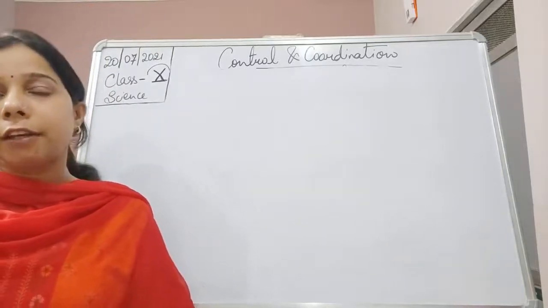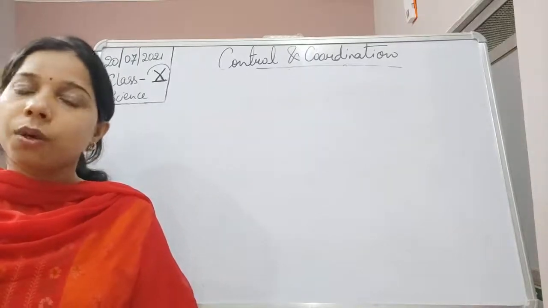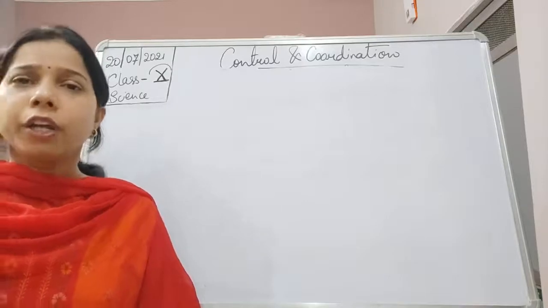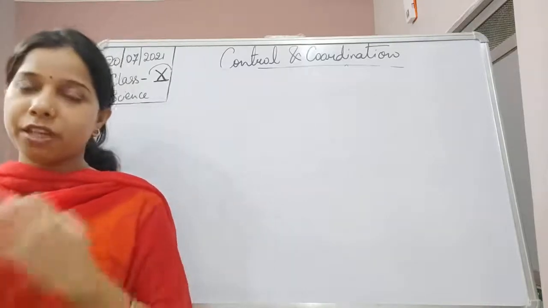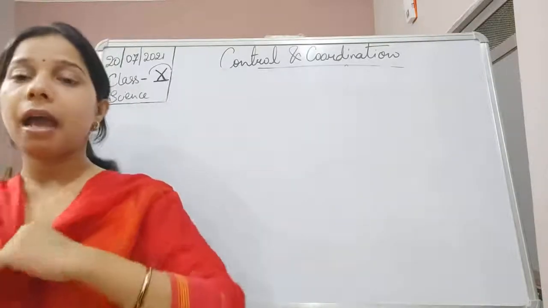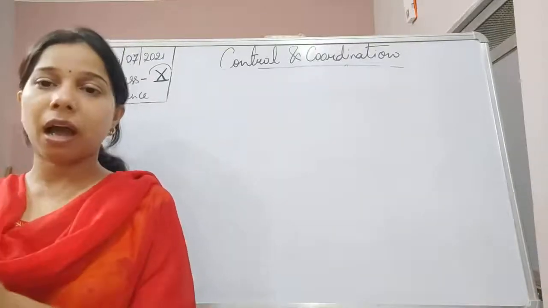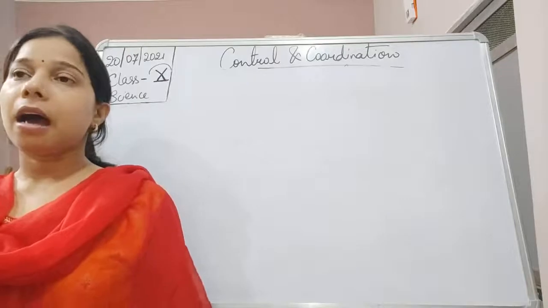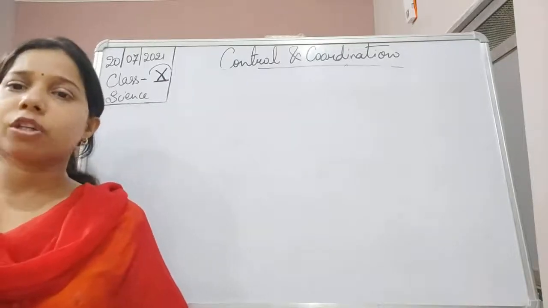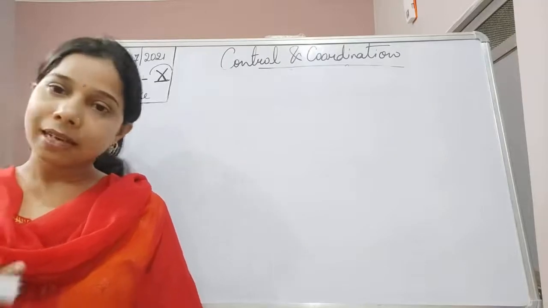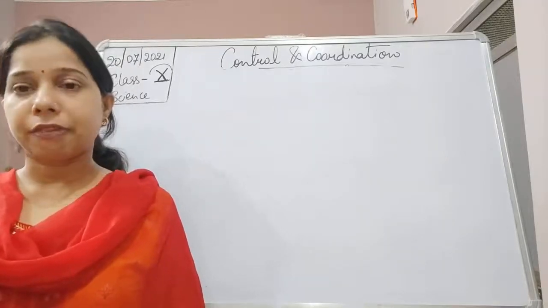So the first gland was the hypothalamus. What is the role of the hypothalamus? The hypothalamus is located in the brain. It takes all the information from the different parts of the body, and after collecting it, it passes this information to the pituitary gland, and it basically regulates the function of the pituitary gland. The second one is the pituitary gland itself.